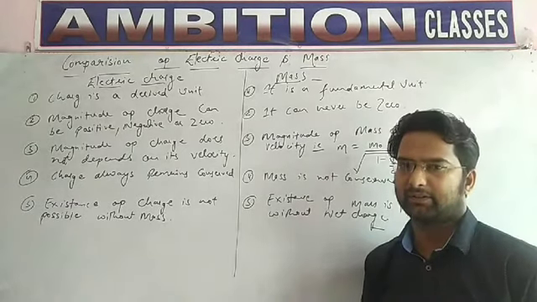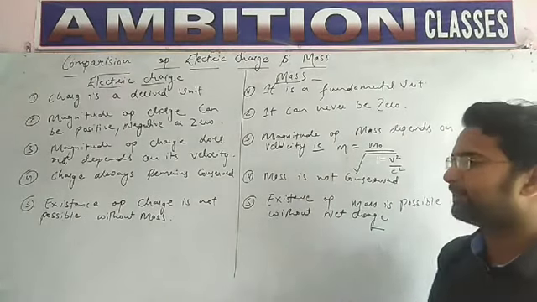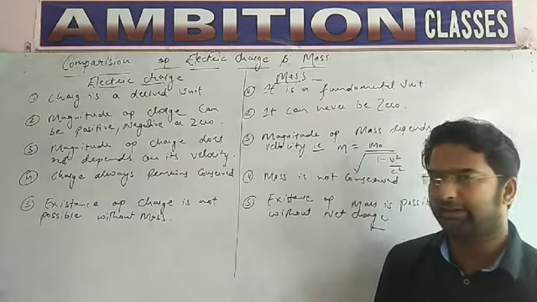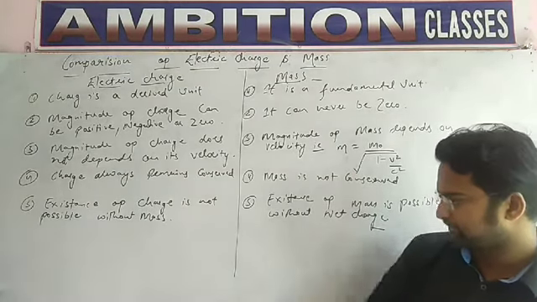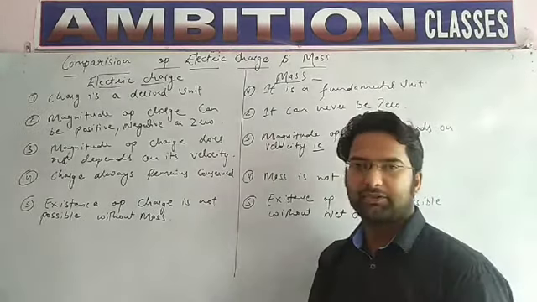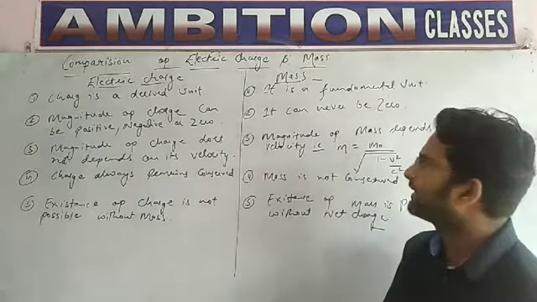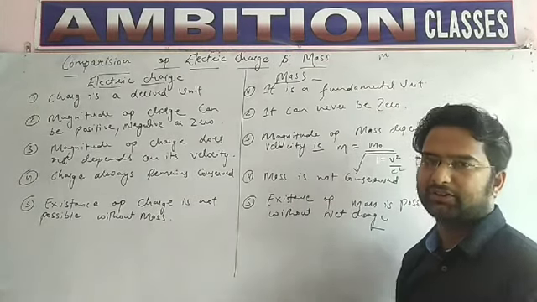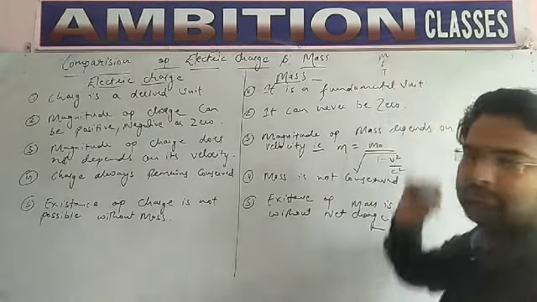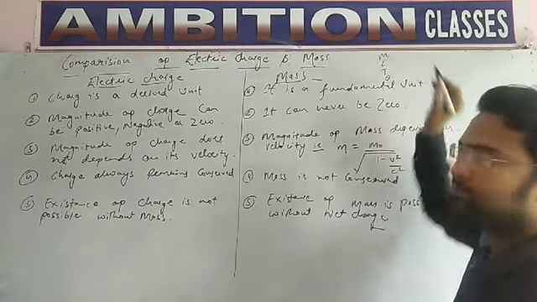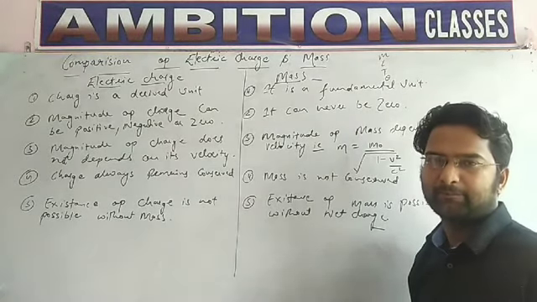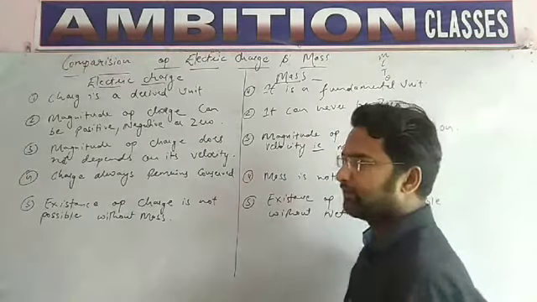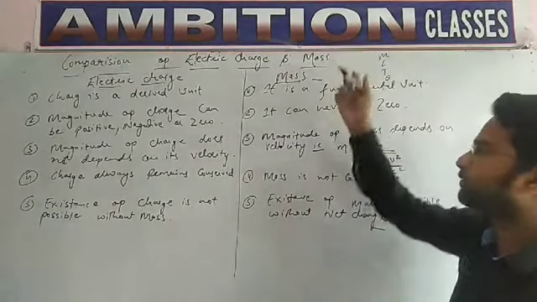Charge is a derived unit. What are derived units and what are fundamental units? Fundamental quantities are those quantities which are independent in nature, that is, they do not exist with the help of any other quantity. Like mass. Mass does not depend upon any other quantity for its existence. Length, time, temperature, okay students, these are all fundamental quantities. And what are derived quantities? Derived units are those units which are formed with the help of two or more physical quantities.